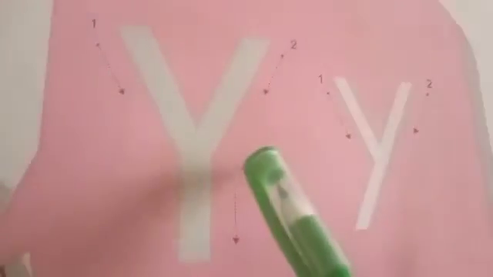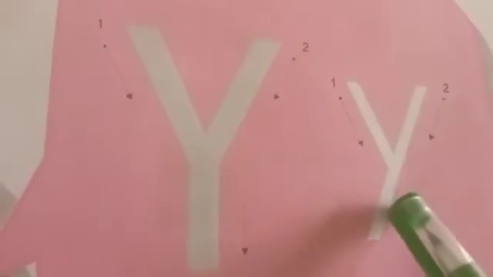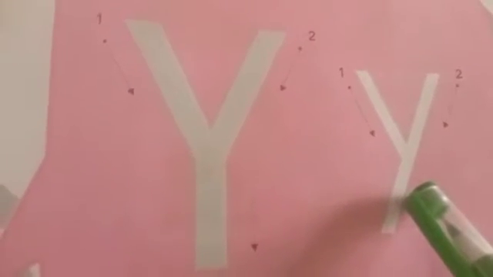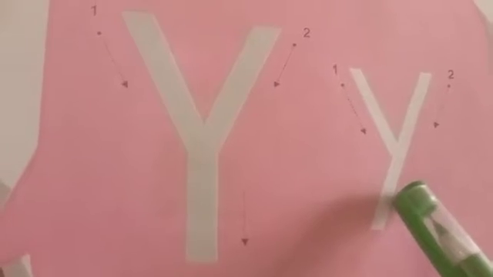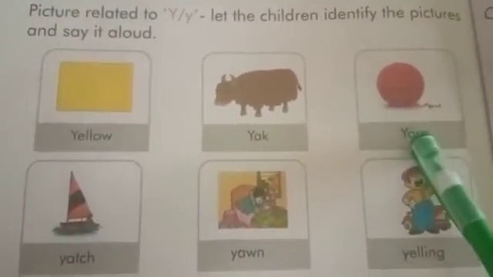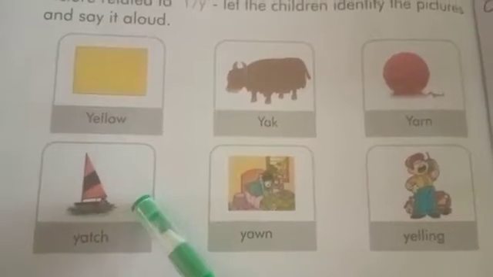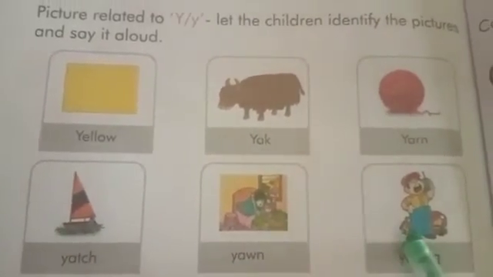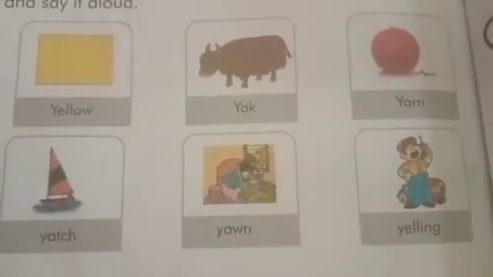Our next letter is Y. Capital Y and small y. Name of the letter is Y and sound of the letter is Y. Let's learn the pictures. Y as in yellow, yak, yarn, yacht, yawn, yelling.